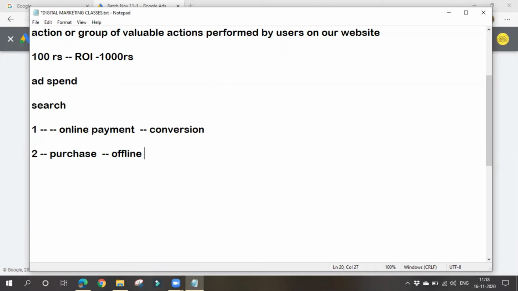It is a conversion done with the help of my Google Ads only. But he made an offline purchase. It is also a conversion done with the help of my Google Ads, but Google cannot recognize it. Why? Because he made an offline payment. Google will not know how many people got converted offline.